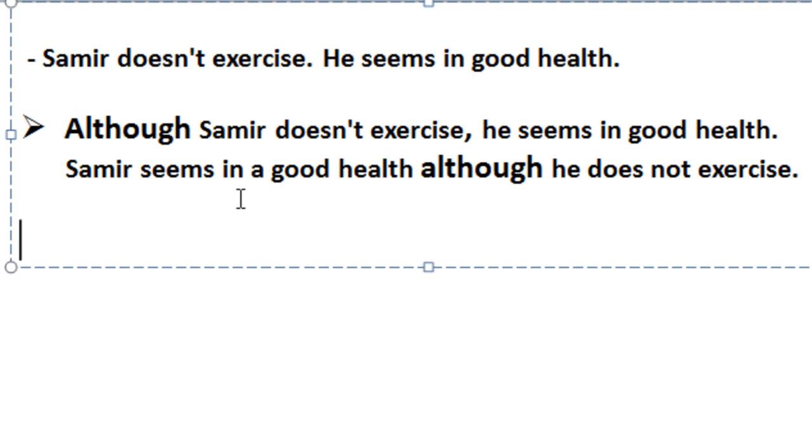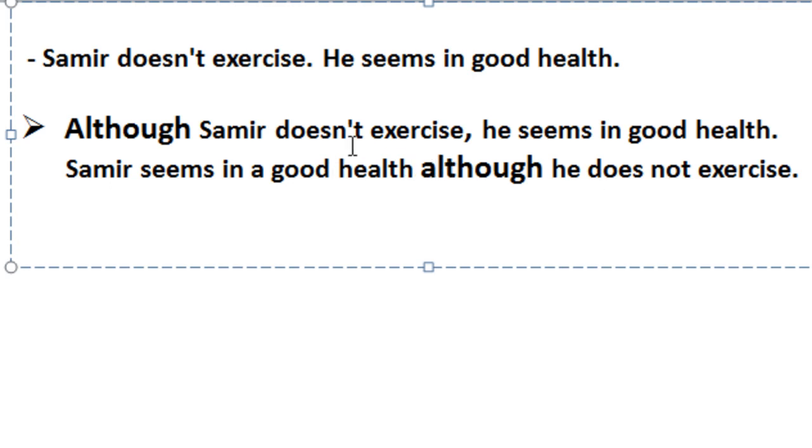Though is similar to although. The only difference between though and although is that though can be used at the end of the second sentence. So we can use it just like although here. We can replace although with though. We can say, though Samir doesn't exercise, comma, he seems in a good health. Or Samir seems in a good health though he doesn't exercise.